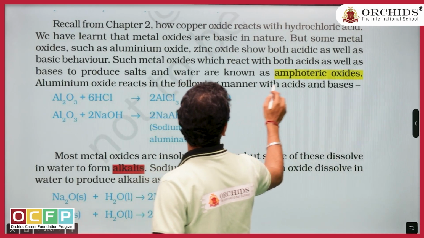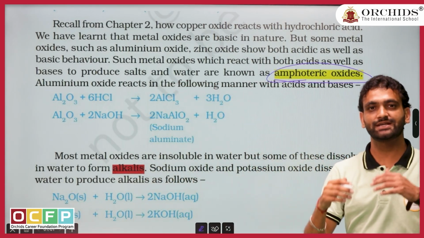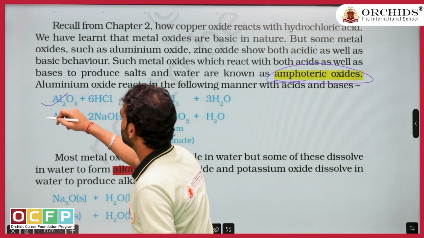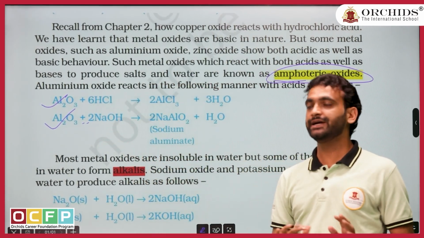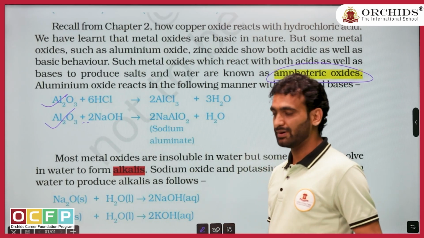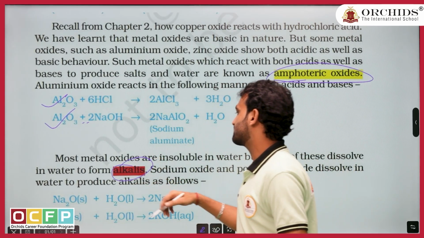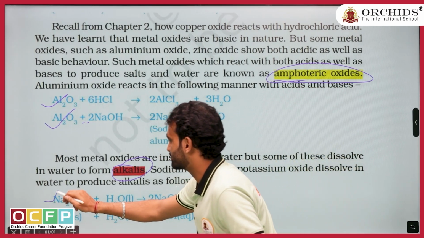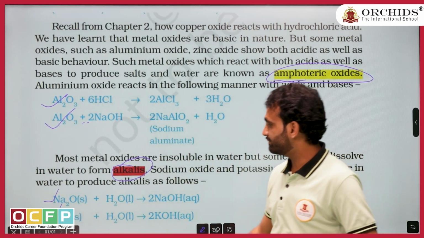What are amphoteric oxides? Amphoteric oxides are the oxides which can react with acid as well as base. The example is clearly given. Both reactions you must write in a balanced form. Again, what are alkalis? Some few oxides dissolve in water, few do not. Directly you can just write down the answer from here.